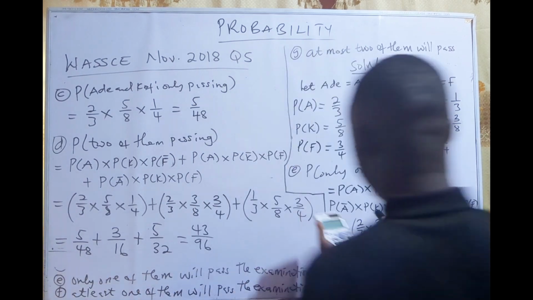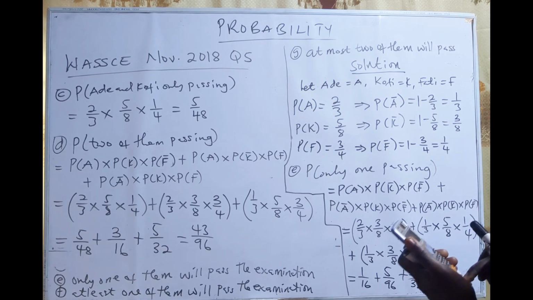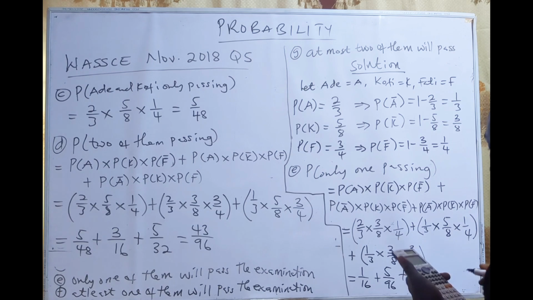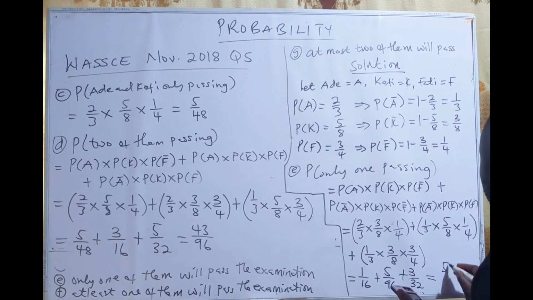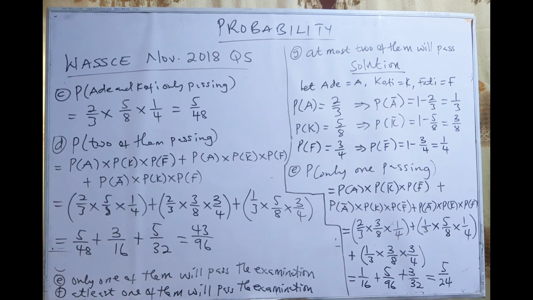So let's put all the 3 together. We will have 1/16 plus 5/96 plus 3/32. And that will give us 5/24. So the probability that only one of them will pass is 5/24. Okay. We have the last 2 to solve.